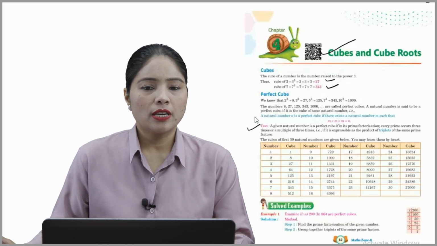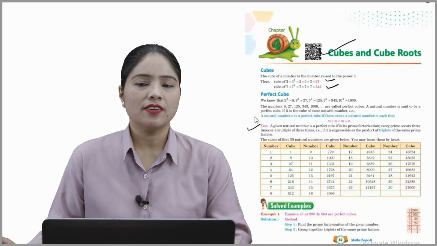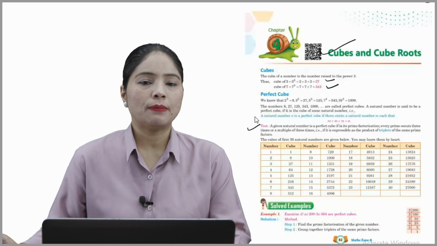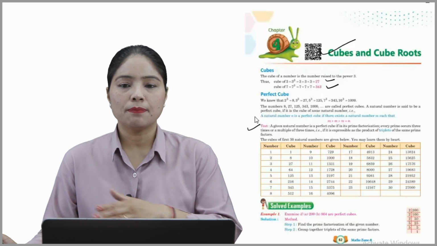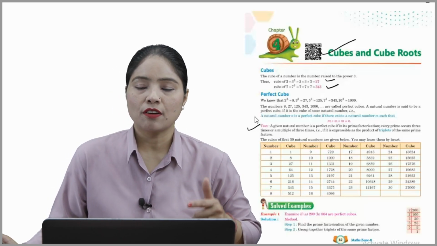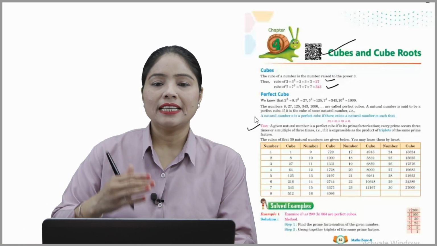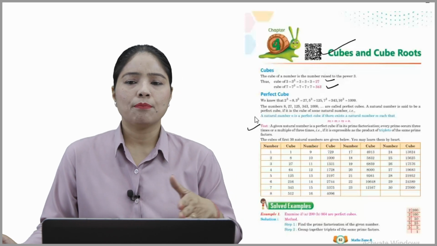A given natural number is a perfect cube if in its prime factorizations every prime occurs 3 times or a multiple of 3 times. That means if it is expressible as the product of triplets of the same prime factors. The cube of first 30 natural numbers are given below. You may learn them by heart.